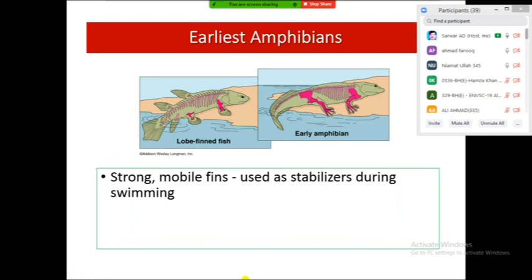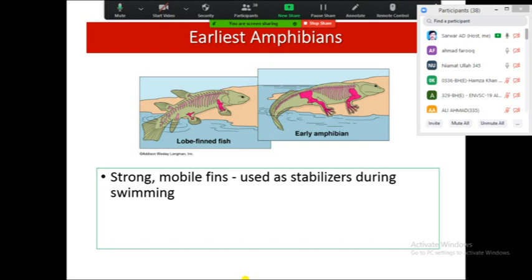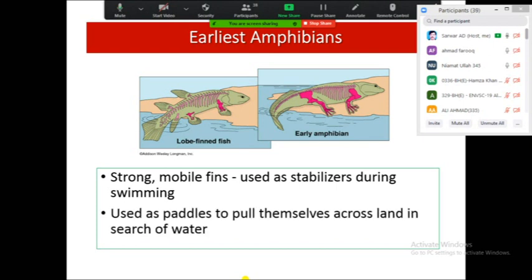Short mobile fins were used as a stabilizer during swimming. When they were in the water body, they used their fins, or the lobe fins, for stabilizing during swimming or locomotion in the water.